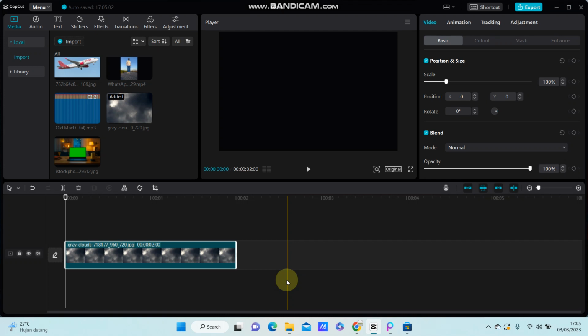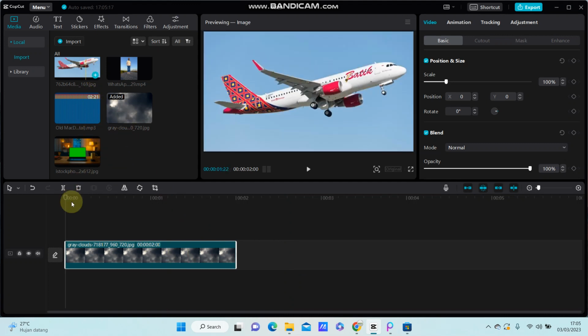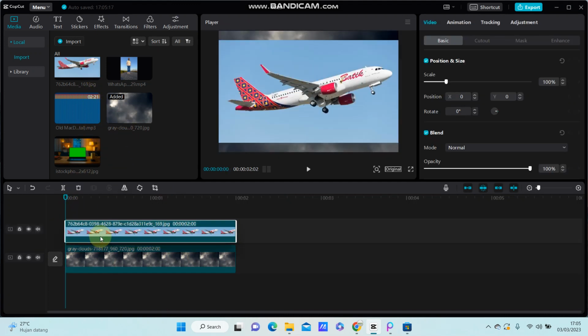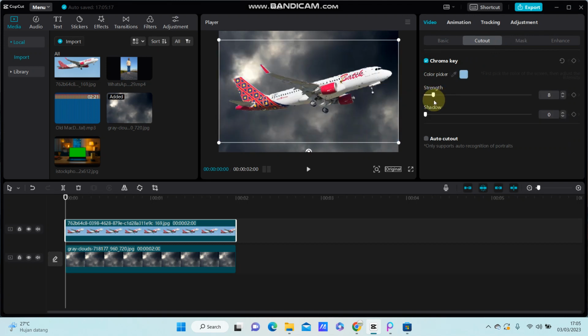Hello everyone, in this video I'm going to show you how you can make a Thunderbolt video in CapCut PC. Alright, I'm going to select the overlay. I'm going to cut out, select chroma key and select crop picker. Look for strain and then shadow.